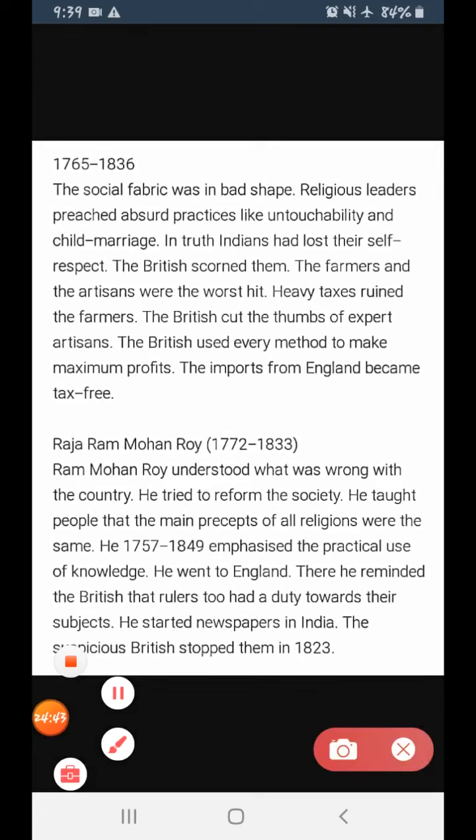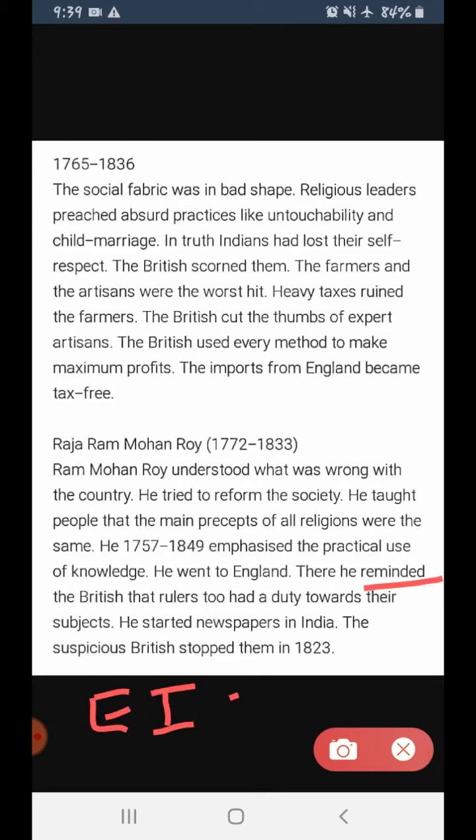Now see, what did he do when he went to England? When he went to England, he reminded the British. Okay, now why did he go to England? And who did he remind? Now see here, the British